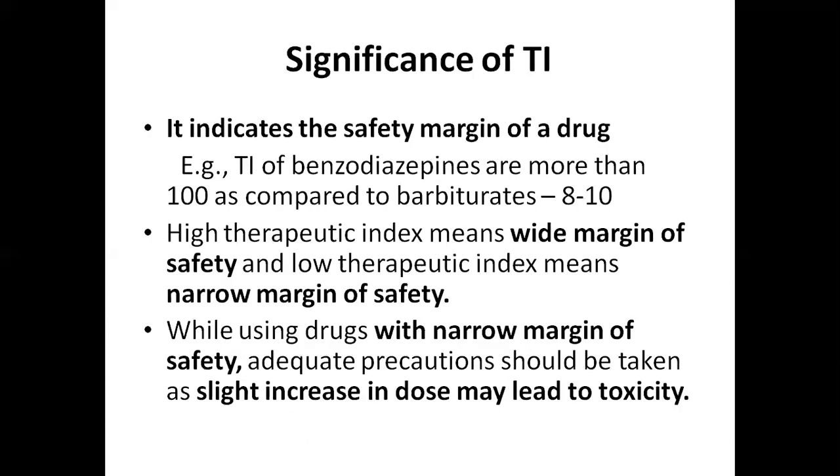And what is the significance of the therapeutic index? It indicates the safety margin of a drug. Example, the therapeutic index of the benzodiazepines is more than 100 as compared to barbiturates. The therapeutic index of barbiturates is 8 to 10, whereas for benzodiazepines it is 100. High therapeutic index means wide margin of safety, and low therapeutic index means narrow margin of safety.